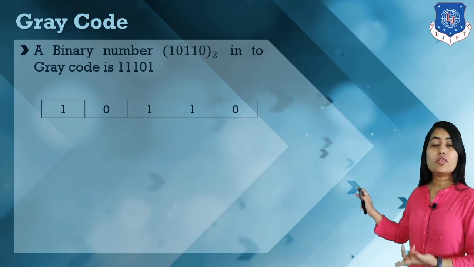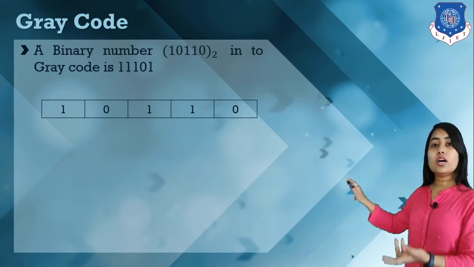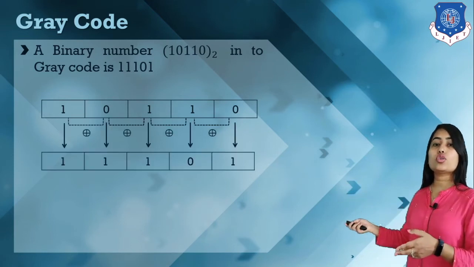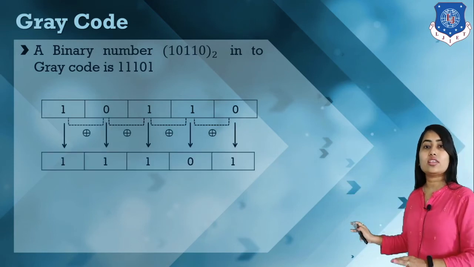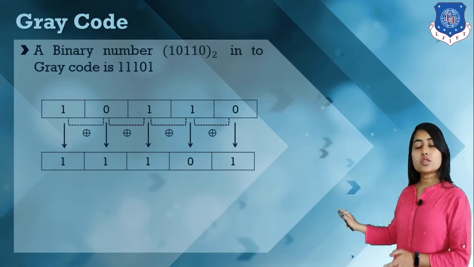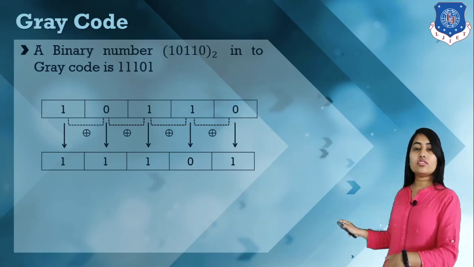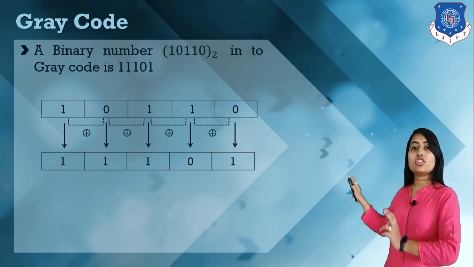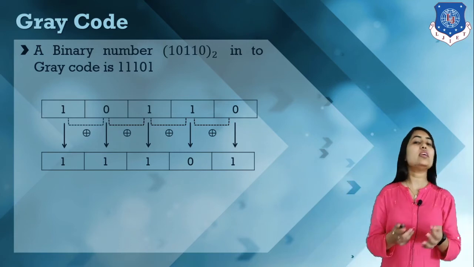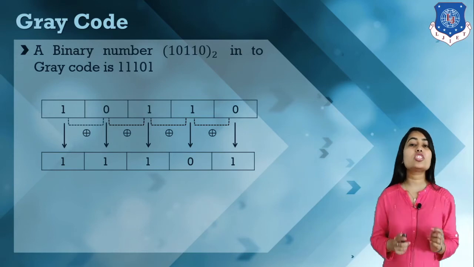Then perform XORing between the first and second bit and write the result, then XORing between the second and third bit and write the result, and so on. At the end we have a binary pattern which is the gray code.